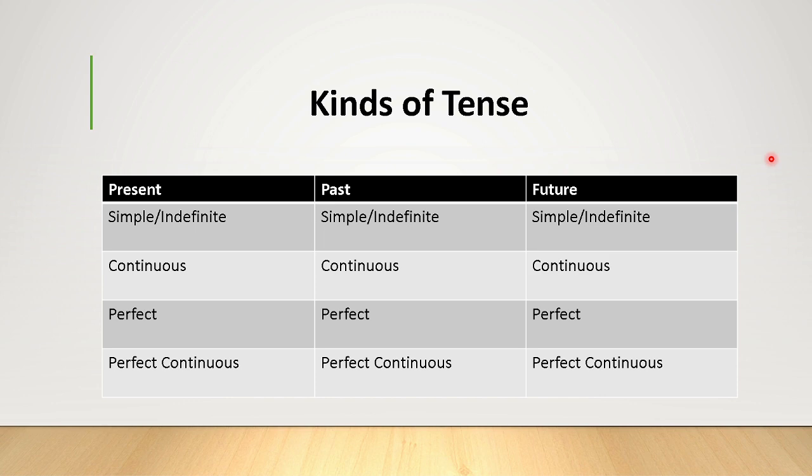We can say simple present tense, present continuous, present perfect, present perfect continuous. So also simple past tense, past continuous, past perfect, past perfect continuous, simple future tense, future continuous, future perfect, future perfect continuous.